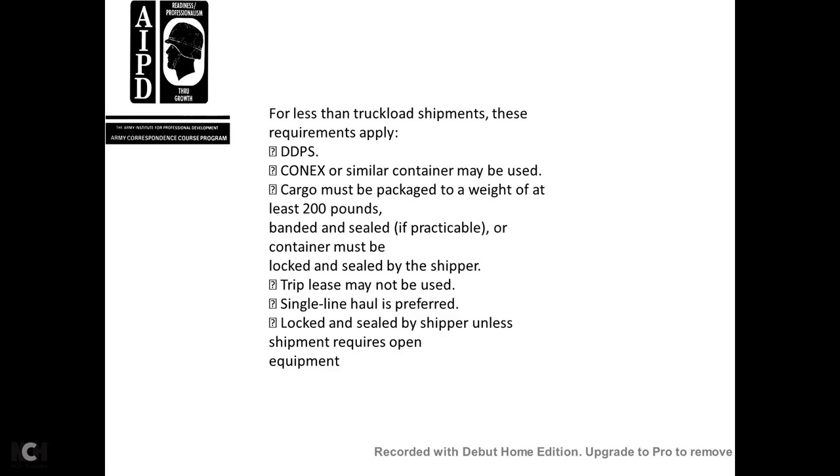For less than truckload shipment, the DTPS is required, and the Conex and some other containment may be used. The cargo must be packed to the weight of at least 200 pounds, banded. The seal of the practical container must be locked with the seal by the shipper. The triple leaf may not be used, a single line haul is preferred, locked and sealed by the shipper unless the shipper requires open equipment.